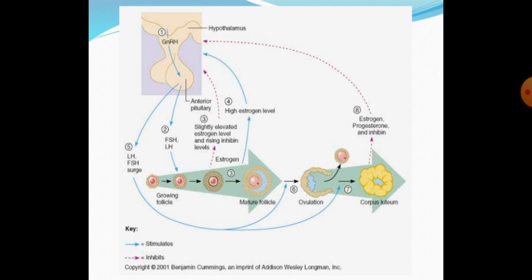Estrogen is secreted from the ovary and has negative feedback on the pituitary gland. FSH and LH, especially LH secreted from the anterior pituitary, cause ovulation. After ovulation, the Graafian follicle converts into the corpus luteum. The corpus luteum secretes progesterone and inhibin, which also have a negative feedback effect on the hypothalamus.